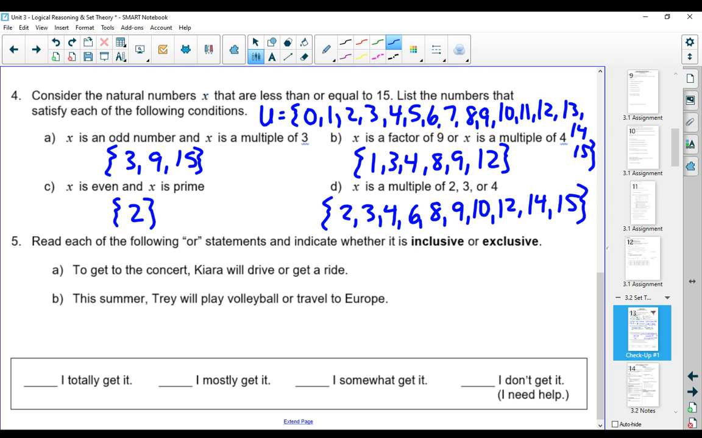All right, and then the last question is just so you have an understanding of the difference between inclusive or exclusive. These aren't questions that you'd ever be tested on. It's just so that you're clear on how we're using or in math.